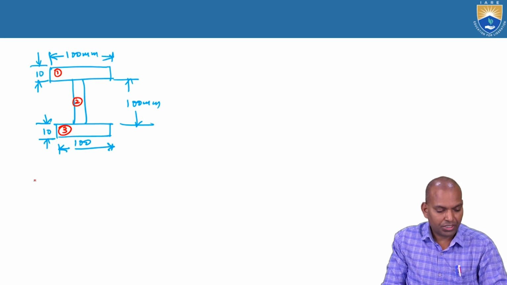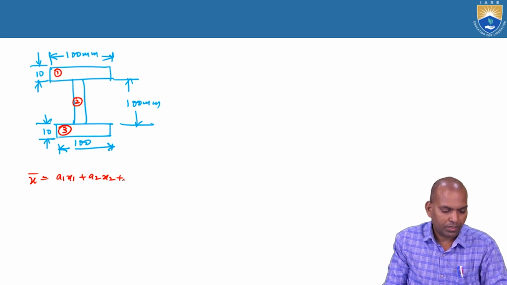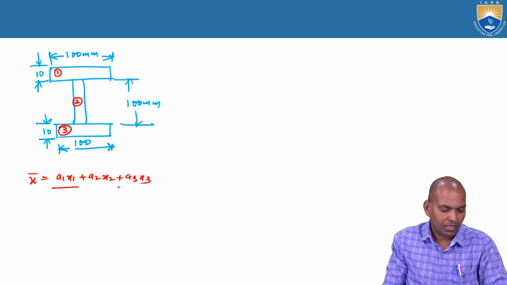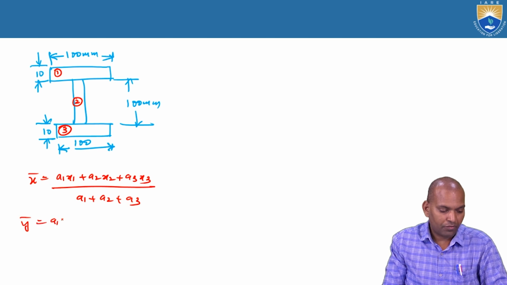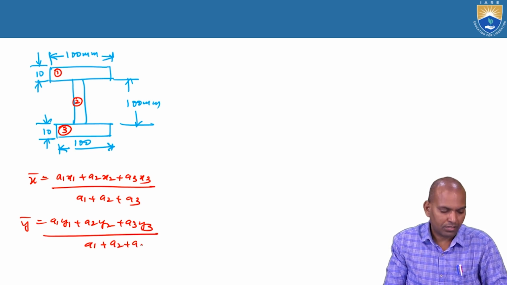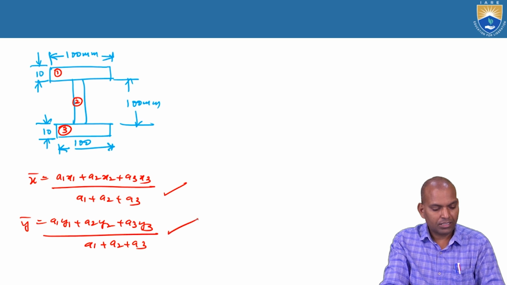For this type of section, bar x equals a1 x1 plus a2 x2 plus a3 x3 by a1 plus a2 plus a3, and bar y equals a1 y1 plus a2 y2 plus a3 y3 by a1 plus a2 plus a3. This is the calculation.